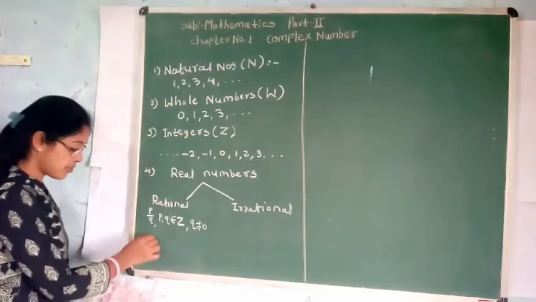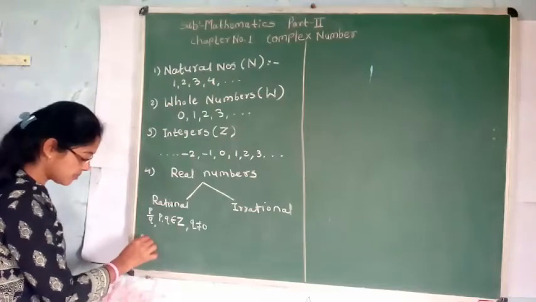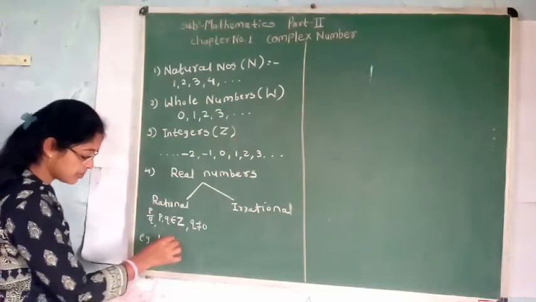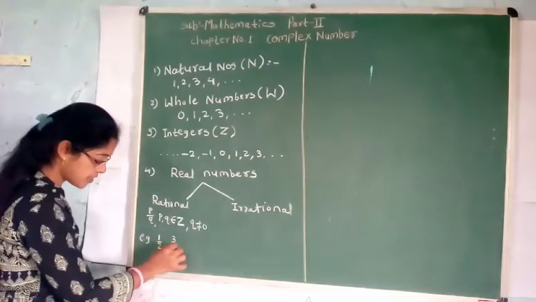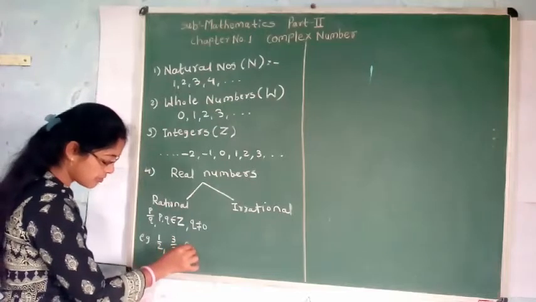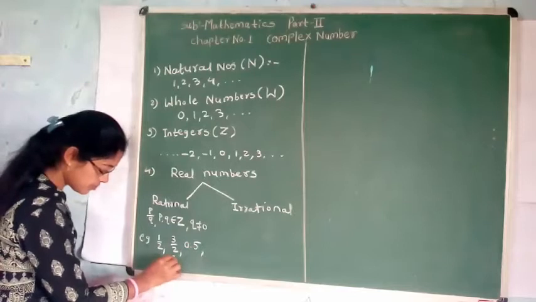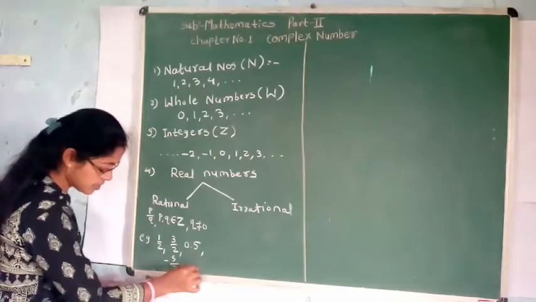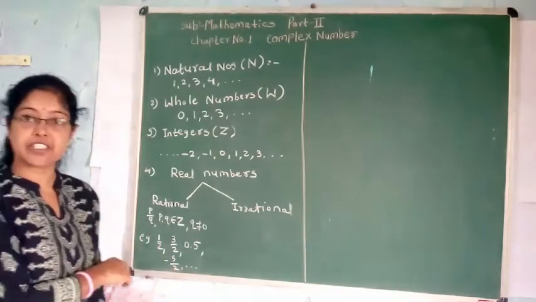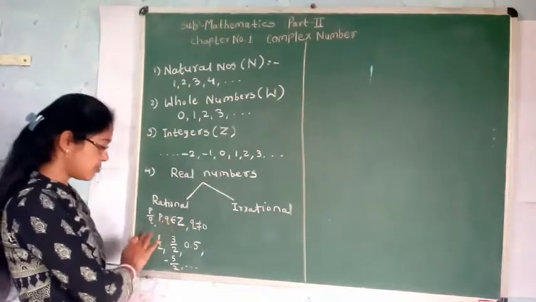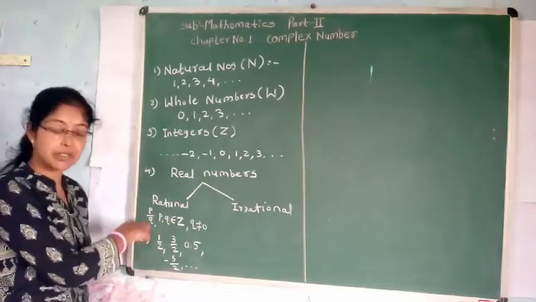For example, 1 by 2, 3 by 2, 0.5, minus 5 by 2, and so on. These are all rational numbers. Rational numbers are of the form p by q.